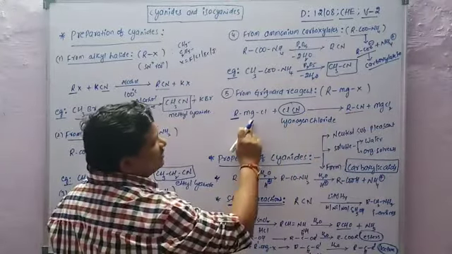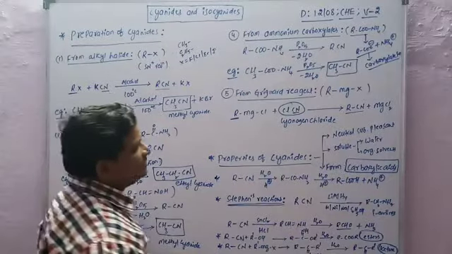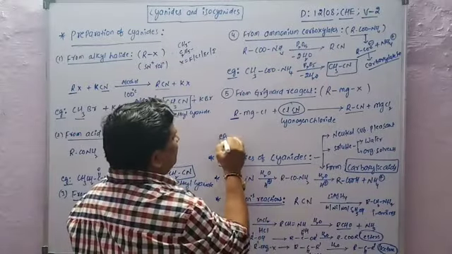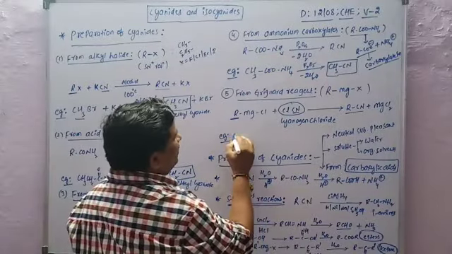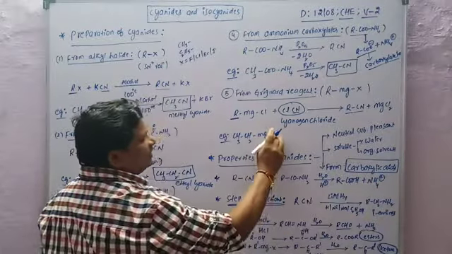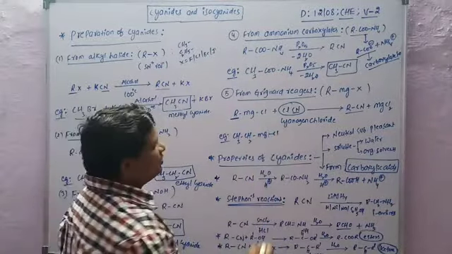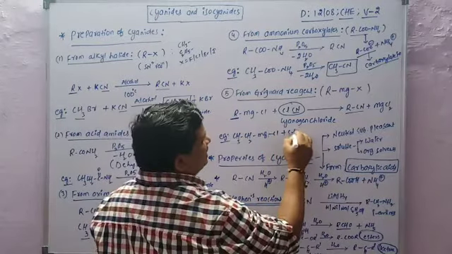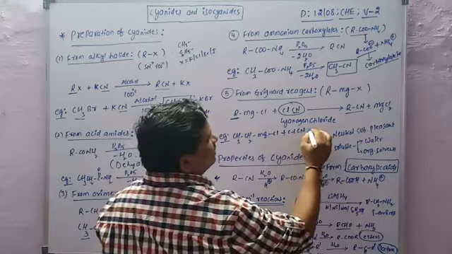RCN is the cyanide group. For example, in the place of the alkyl group, CH3CH2MgCl, ethyl magnesium chloride, plus ClCN, cyanogen chloride.